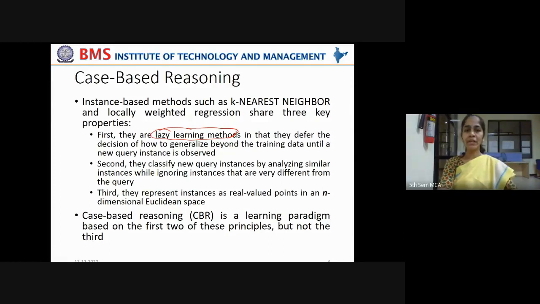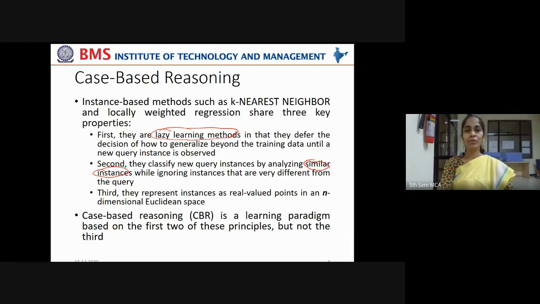And the second property: they classify new query instances by analyzing similar instances, right? Similarity in the properties, the attributes, the features of new instances and existing instances. They classify new query instances by analyzing similar instances while ignoring instances that are very different from the query. Very different from the query means far away neighbors. They are not similar to the query point or the new instance. In that case, we neglect them. We consider only the nearest neighbors.